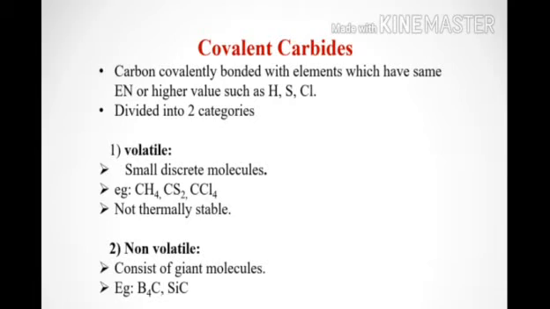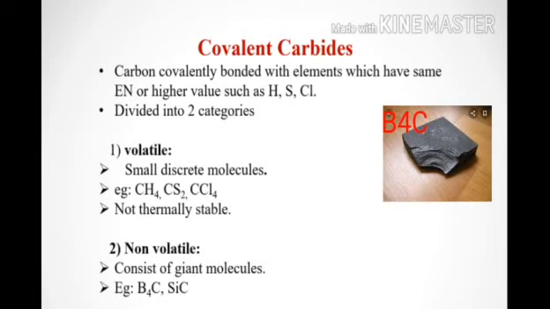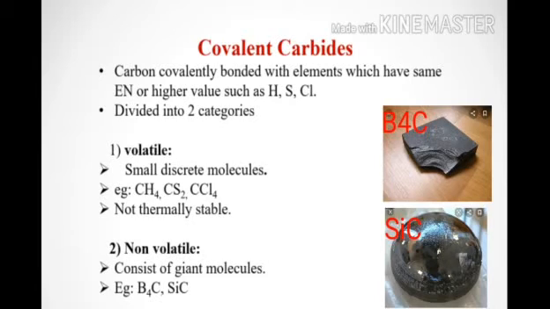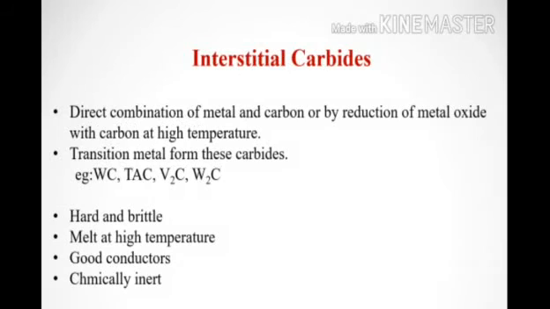The examples given here are B4C, that is boron carbide, and SiC, that is silicon carbide. The important properties of these types of carbides are that they are thermally stable, hard and chemically inert solids.